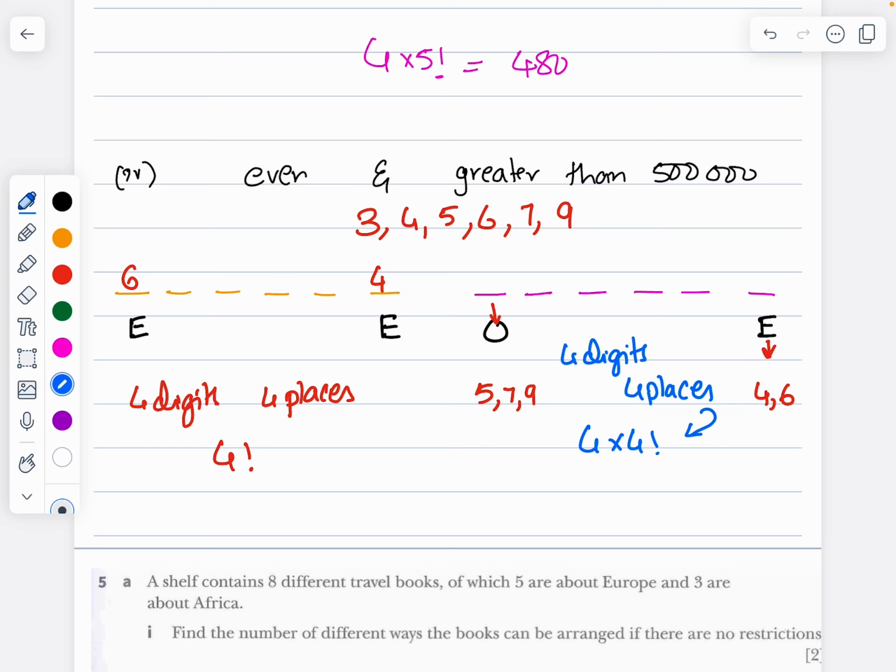So totally this is 24 and this is 144. 24 plus 144, which is 168. That's going to be the answer for even and greater than 500,000. There are 168 ways of forming this kind of numbers using 3, 4, 5, 6, 7 and 9.